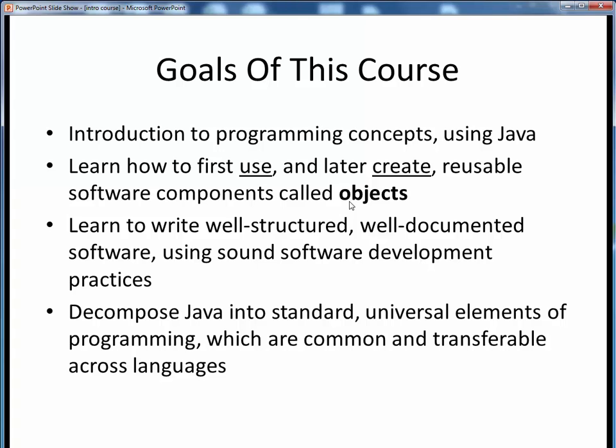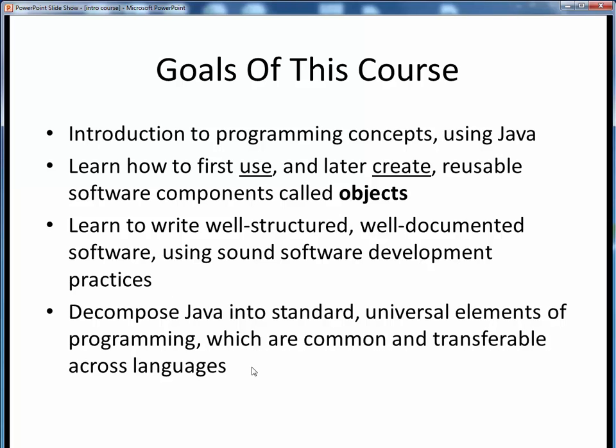Then later in the course, we'll learn how to write these software components for ourselves. As we go along, we want to learn how to write software which not only works, but is also clean and well-structured and well-documented, so that we can reuse it for other projects. This just represents good software practices, and we'll emphasize that in all the code that we'll write.